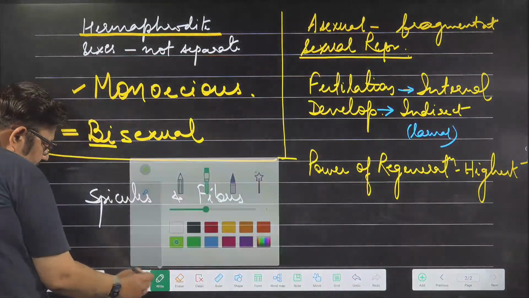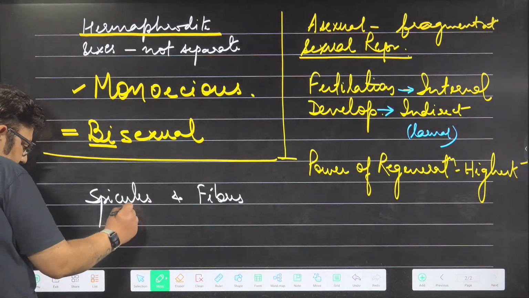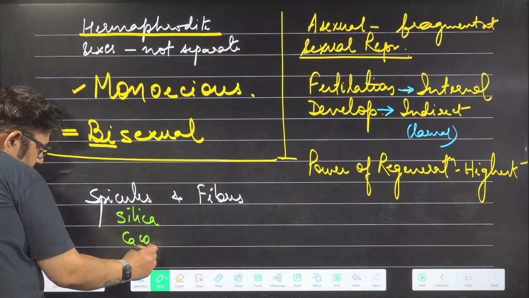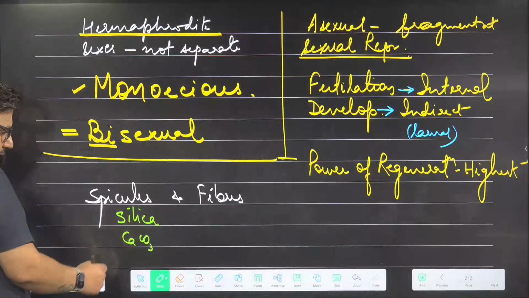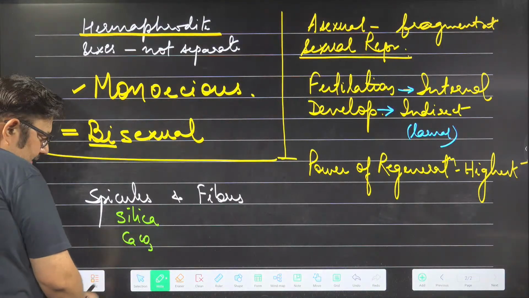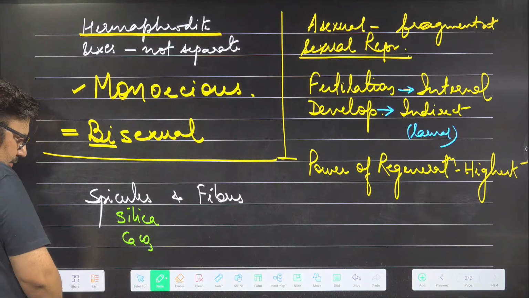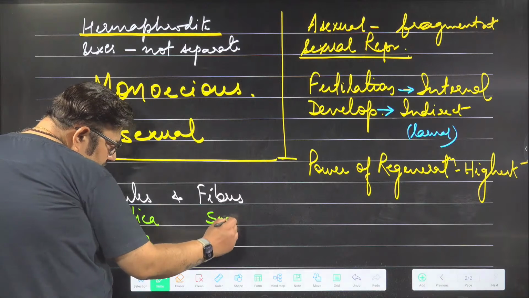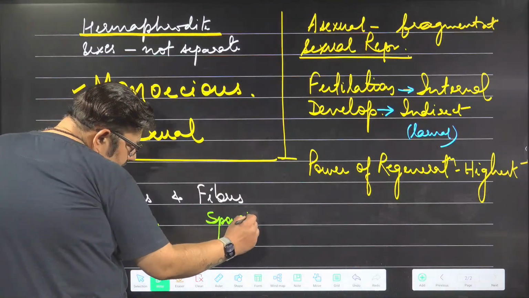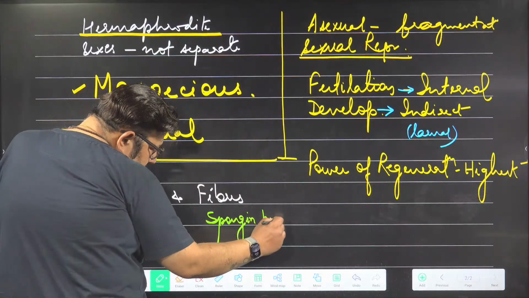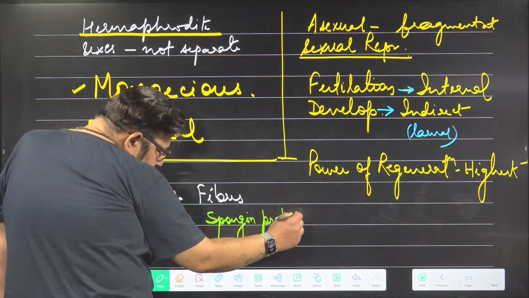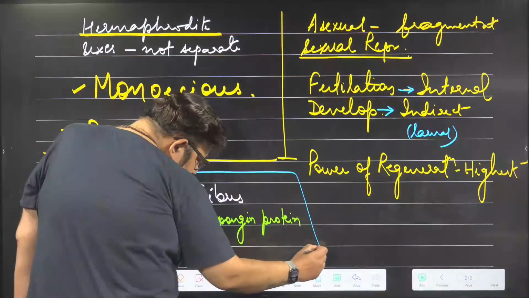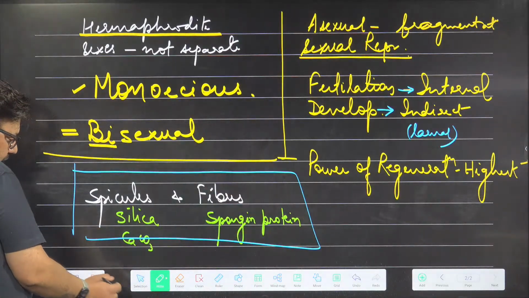Spicules are made up of silica or calcium carbonate, either siliceous or calcareous. Fibers are made up of spongin. Spongin is a protein. So this forms their endoskeleton.